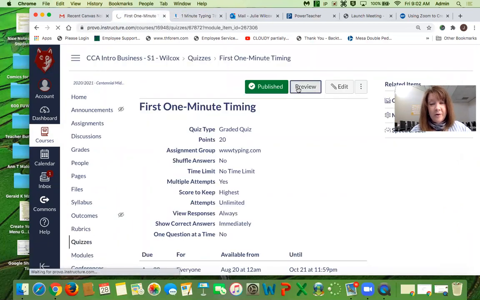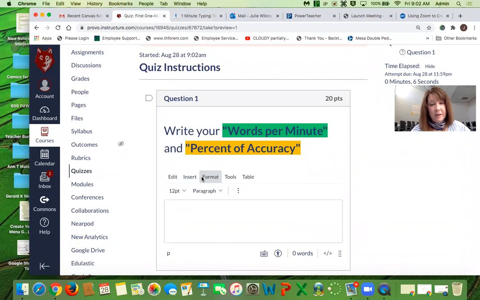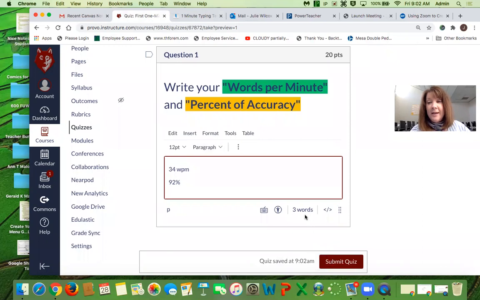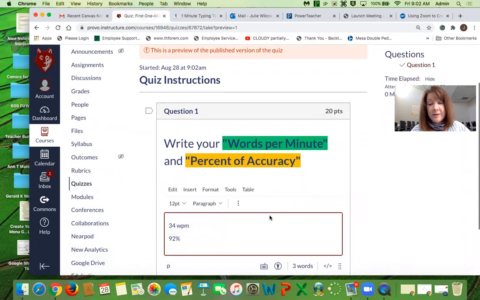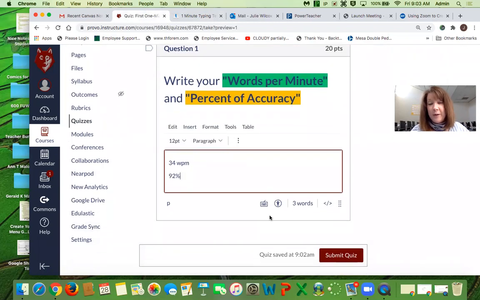and yours will look like this. And all I want you to put is if you got 34 words per minute and 92% accuracy. That's all you have to do. And then you submit quiz. Now I just went in and updated it so you could do it more than once. So if you had done it wrong, you can now resubmit, okay?